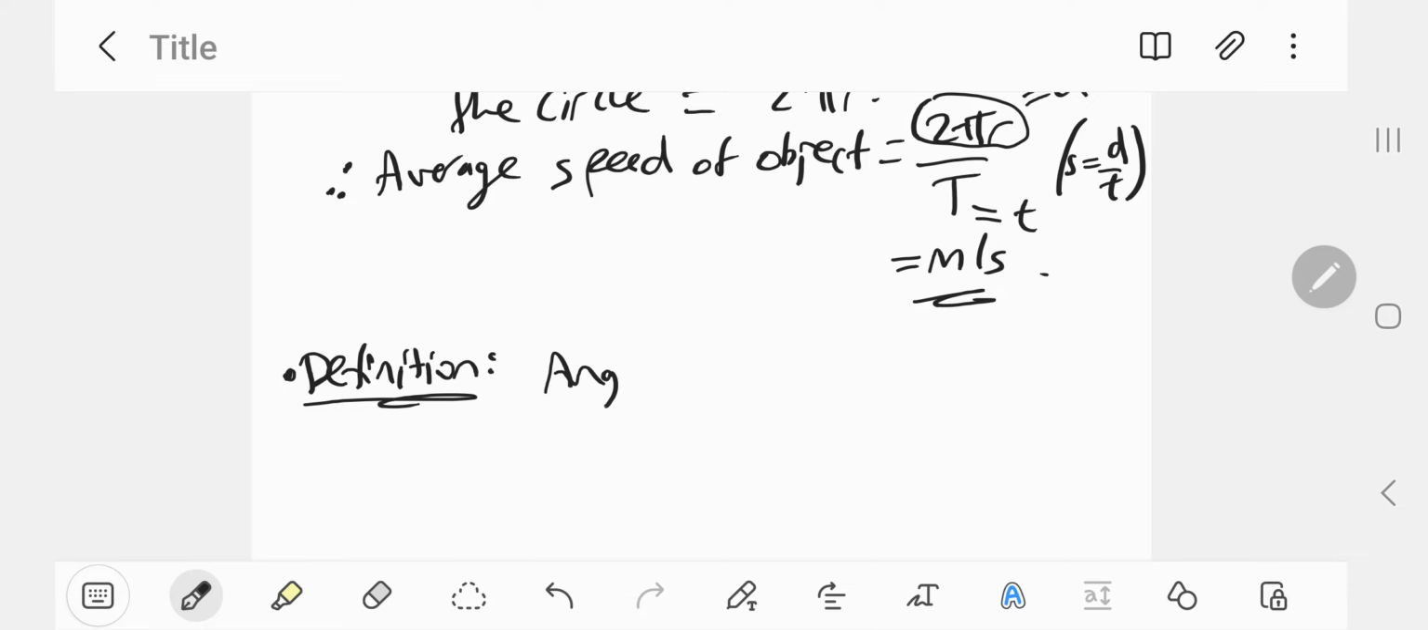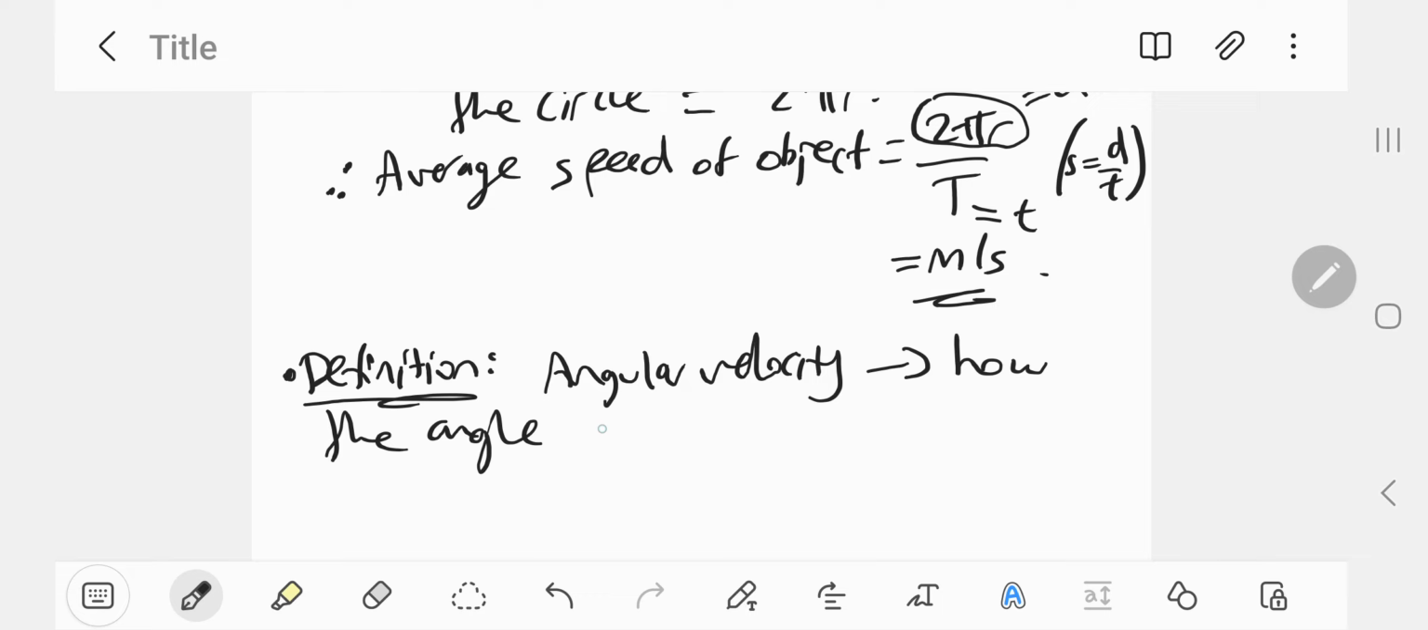Okay, angular velocity. Now it's the same thing as normal, ordinary linear velocity that we're all familiar with every day, moving back and forth, let's say. But angular velocity involves circular motion. So it's velocity in terms of circular motion. So angular velocity tells us how the angle changes every second.